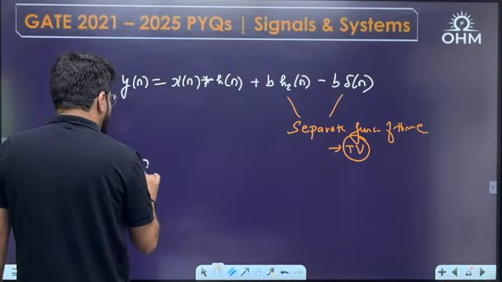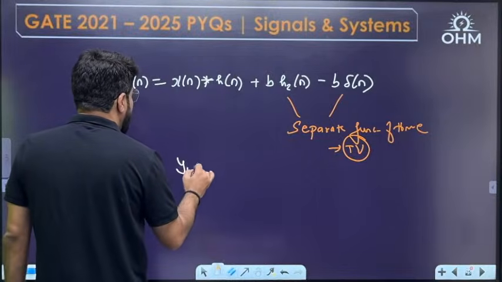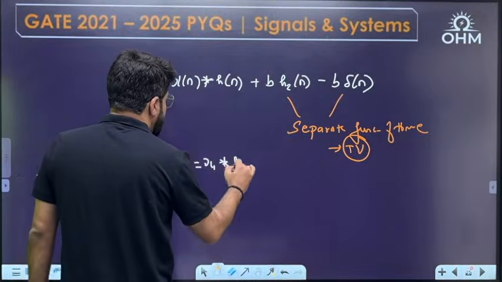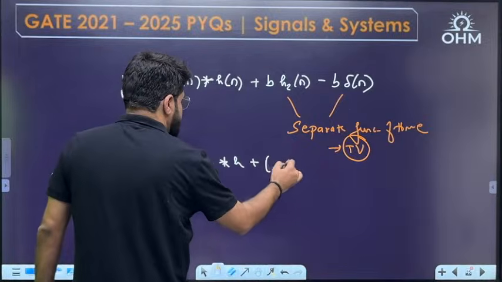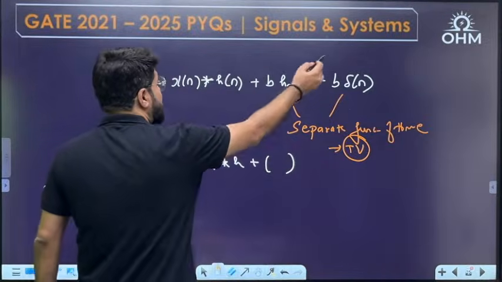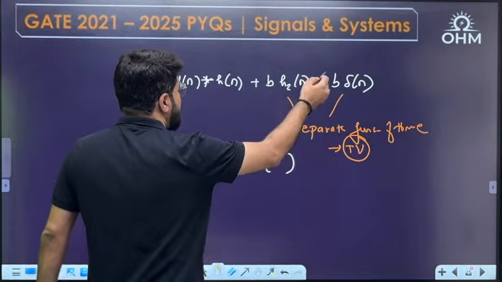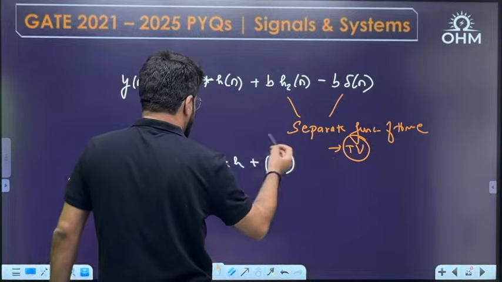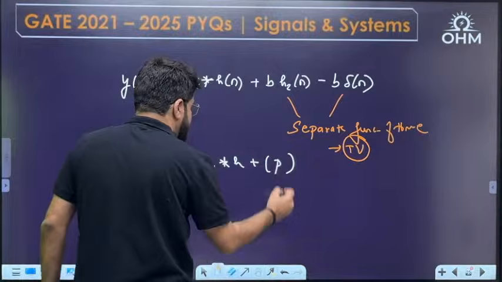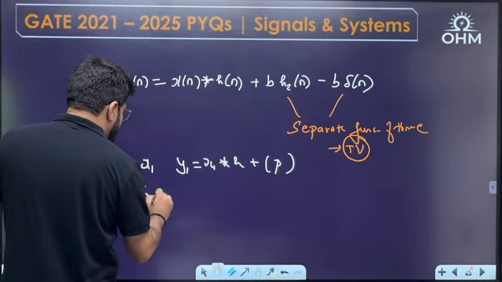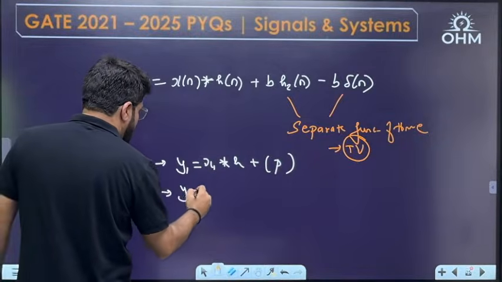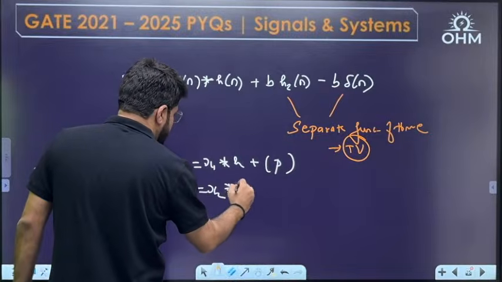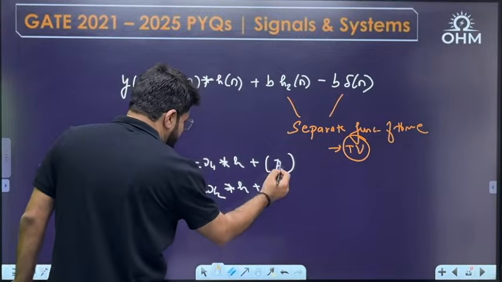See, for any input x1, output will be y1 equal to x1 convolution h plus something. Let's say this something is some factor p. For input x2, y2 will be x2 convolution h, but that something will remain as it is, p.